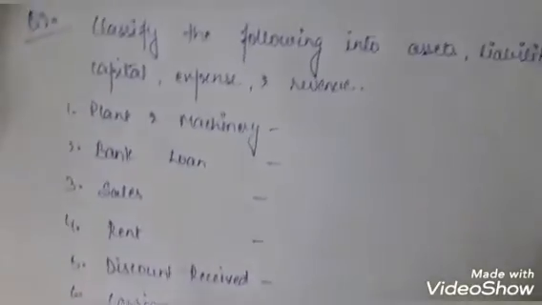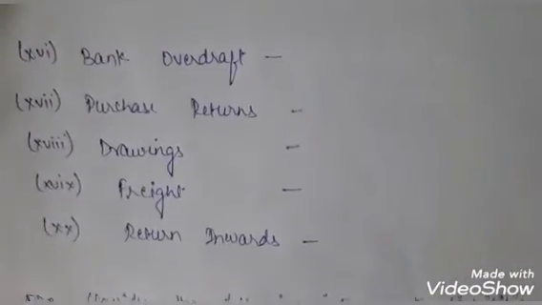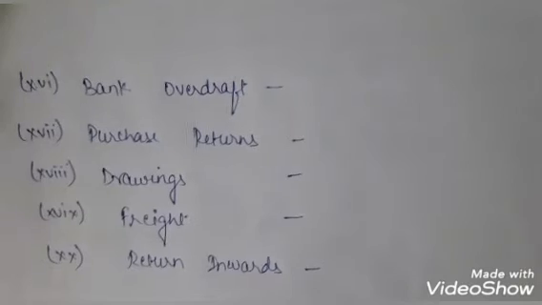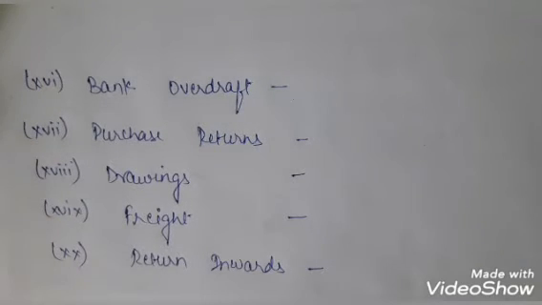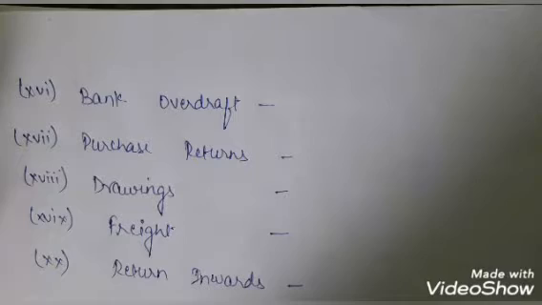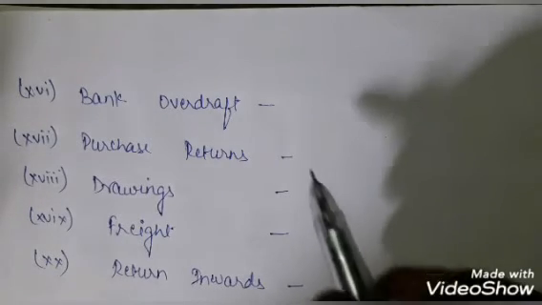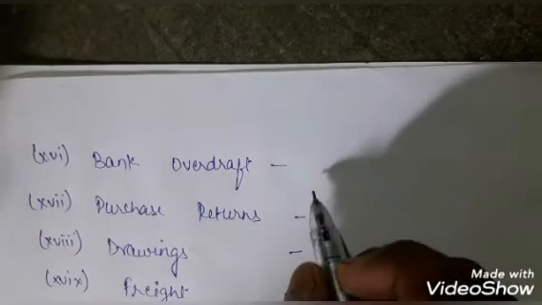Okay. Now let's see. We have now bank overdraft. Bank overdraft is the excess amount that we are withdrawing from the bank. So bank overdraft would be a personal account.